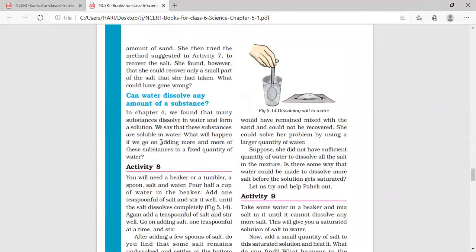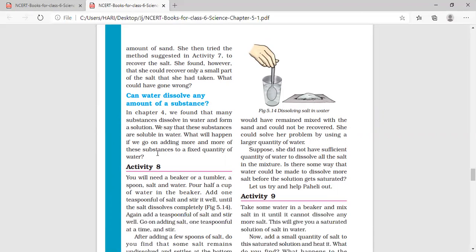See, in chapter 4, we found that many substances dissolve in water and form a solution. We say that these substances are soluble in water. What will happen if we go on adding more and more of the substances to a fixed quantity of water? See, children, water can dissolve many substances in it. So, water is called a universal solvent.